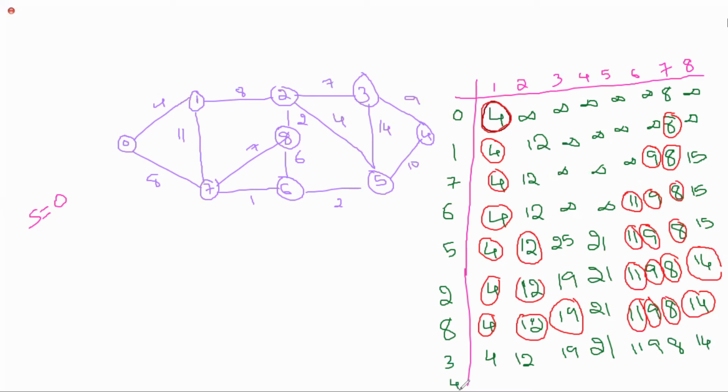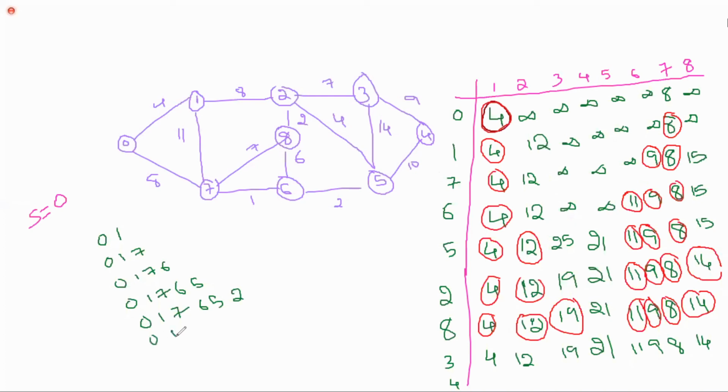So what is the shortest path now? 0, 1. Next 0, 1, 7 to reach 7. Next 0, 1, 7, 6 to reach 6. Next 0, 1, 7, 6, 5 to reach 5. Next 0, 1, 7, 6, 5, 2.